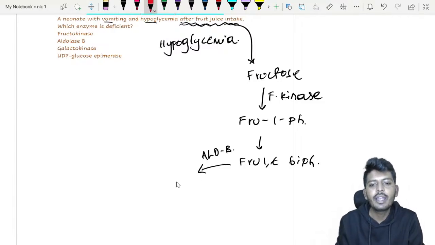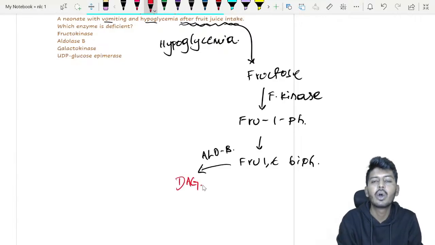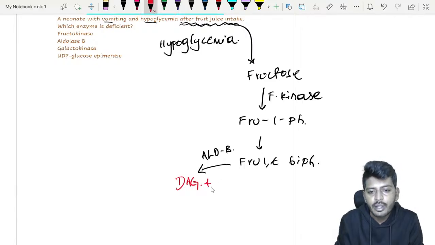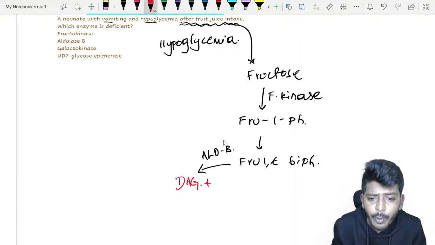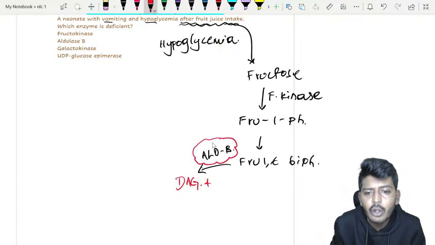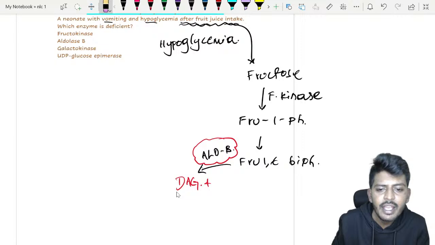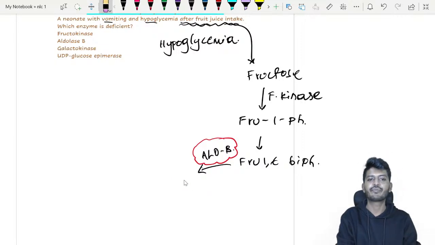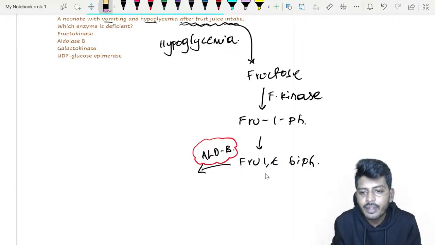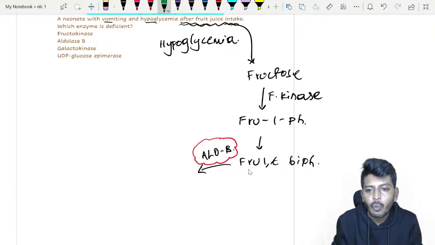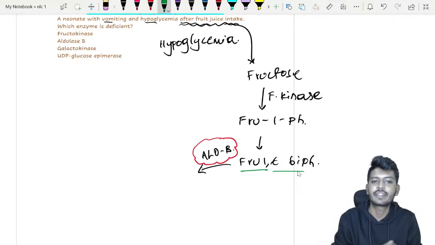One is dihydroxyacetone phosphate, and the other is glyceraldehyde. But among these, what is the important key point? The enzyme aldolase B. The deficiency of aldolase B will impair the metabolism of fructose 1,6-bisphosphate.